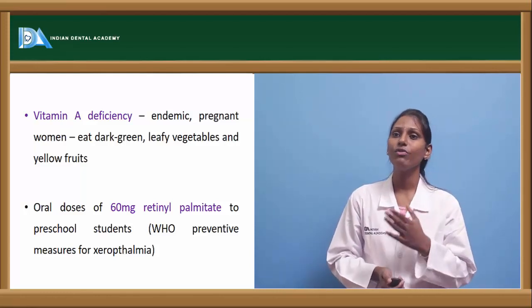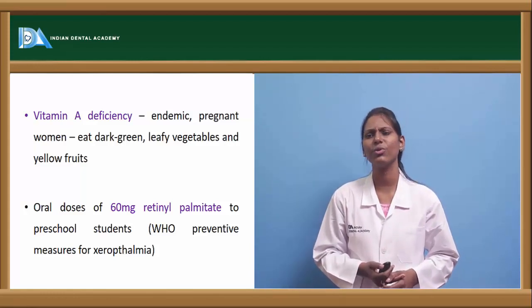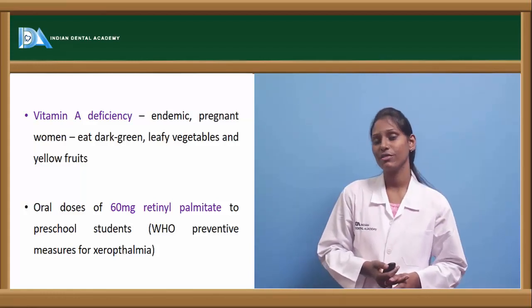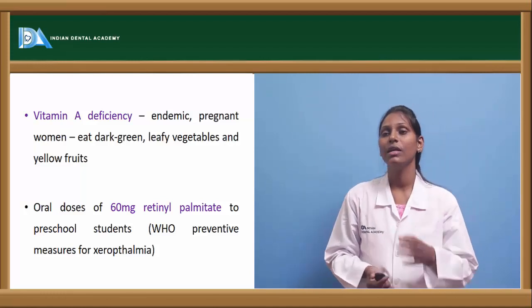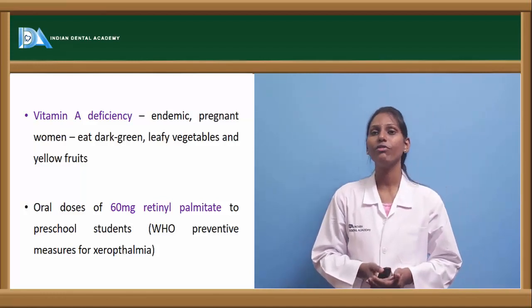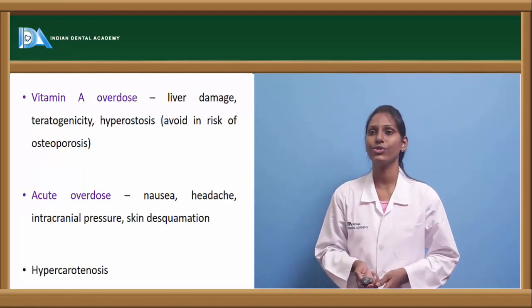WHO has recommended preventive measures for xerophthalmia in areas which are endemic for vitamin A deficiency. They are advised to take oral doses of 60 milligrams of retinol palmitate, especially in preschool students.